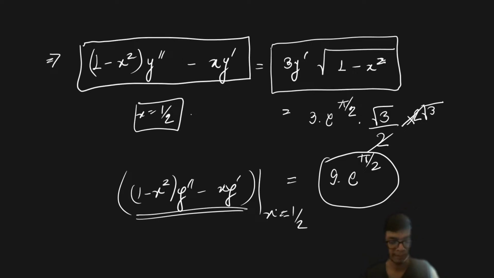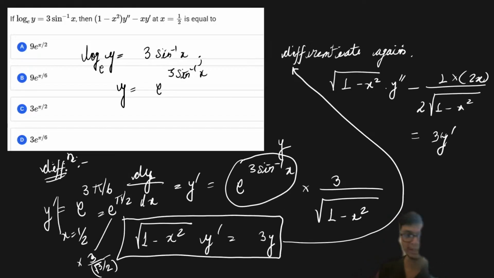Now, you can always go on differentiating multiple times, but what is important to understand is how you can simplify the expression. So instead of taking this expression as e to the power 3 sine inverse of x, and instead of differentiating sine inverse of x every time, why not put it in terms of y? Because you know that the e to the power x expression, when you differentiate it, basically comes out as the same expression, right?